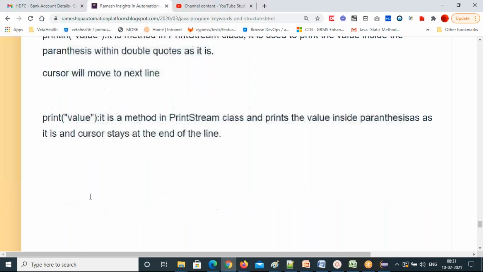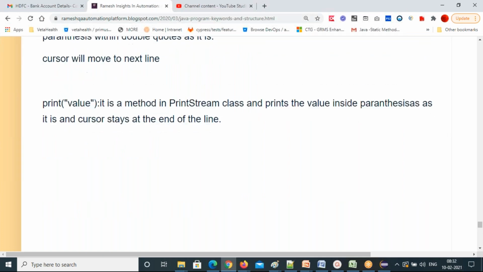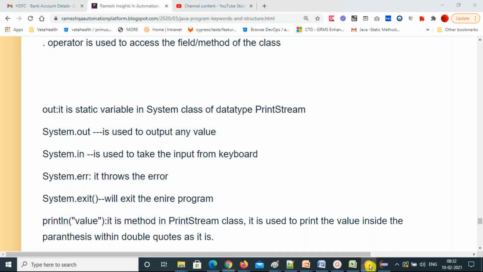That's all about the basics of a program, keywords and structures. Any questions before stopping?